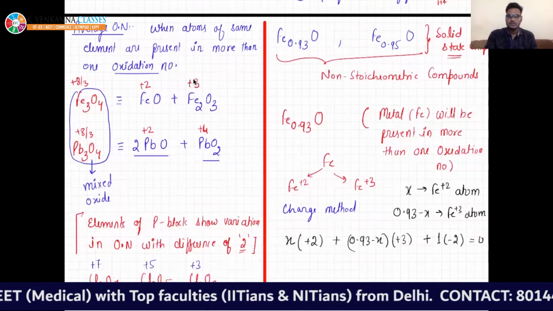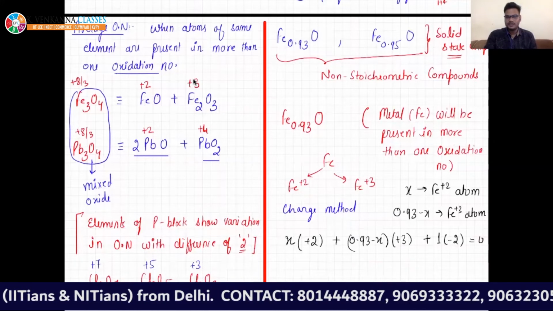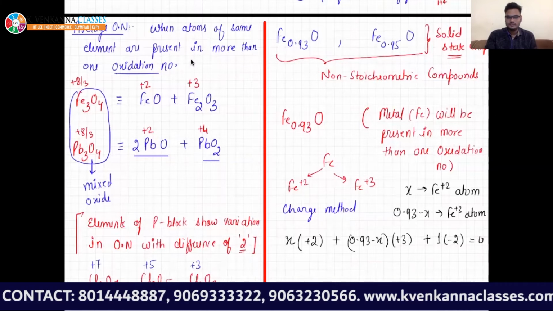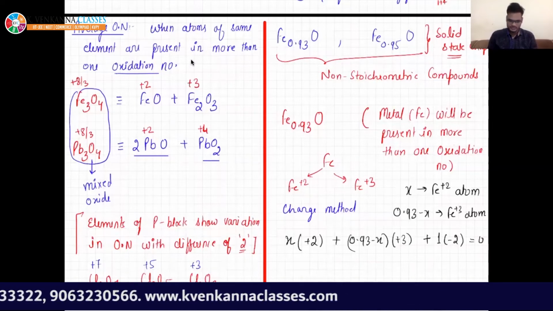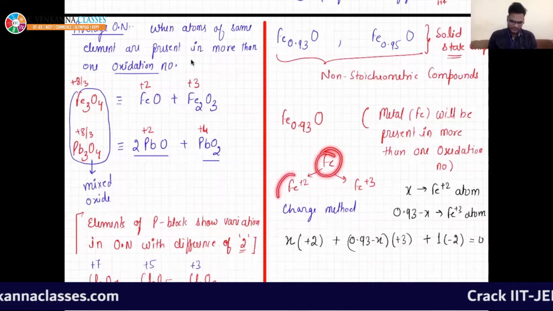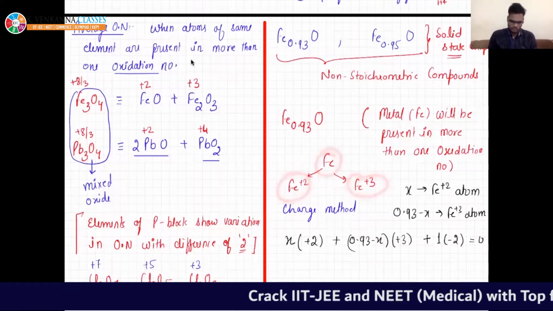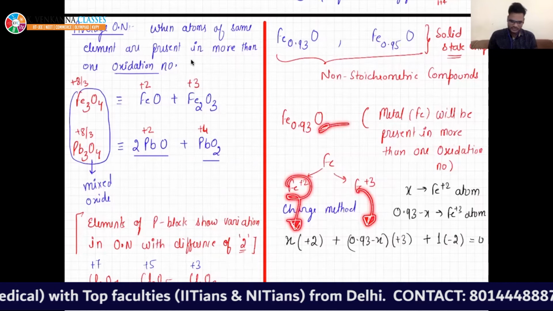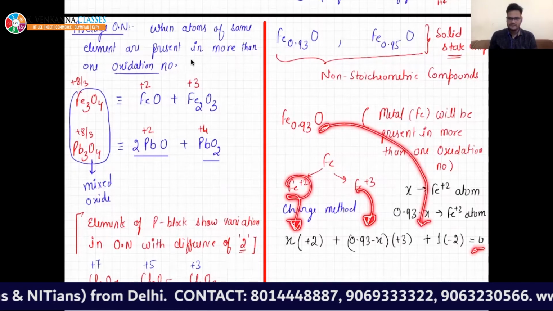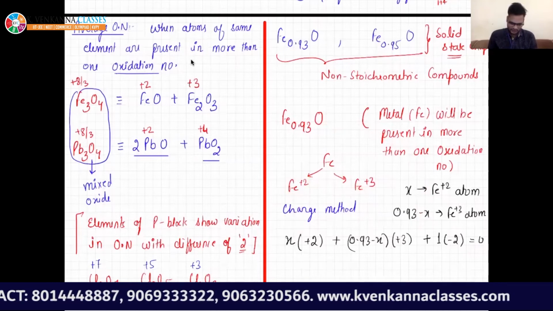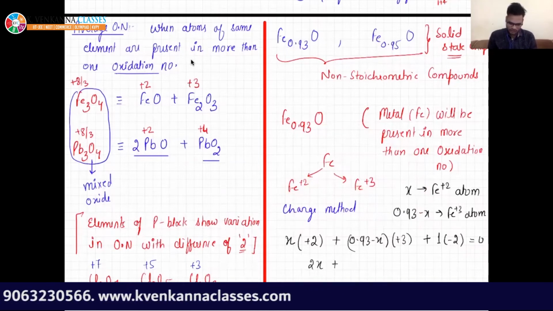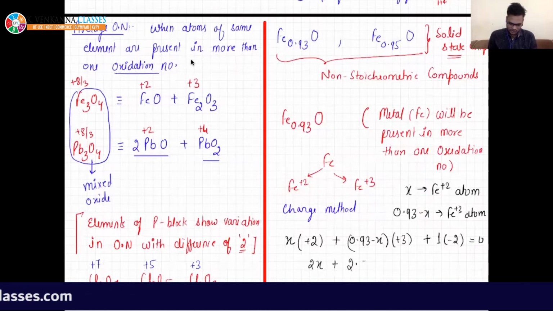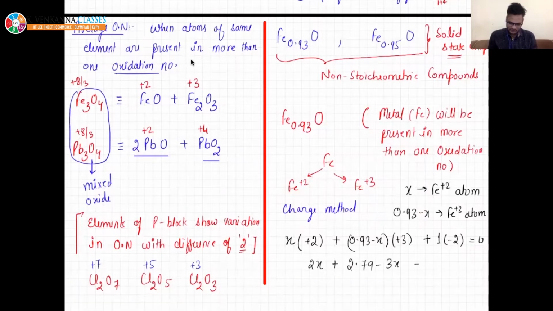We are going to study some very nice examples, right? I have taken that Fe can be present as Fe+2 or Fe+3. I added the charge of the +2 atoms, then the +3 atoms, then the charge of oxygen, and it should equal 0. If you solve it, it becomes 2x plus 2.79 minus 3x minus 2 equals 0, so x is 0.79.